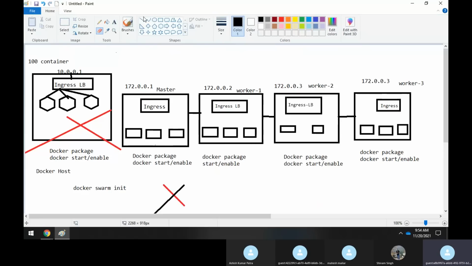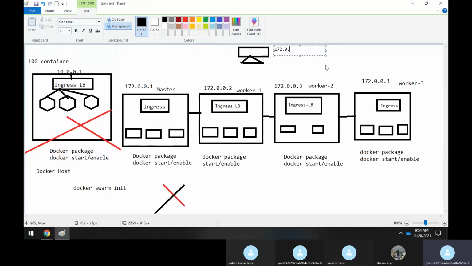Now what is happening is that, assume there is one customer sitting here. There's some customer sitting here, and he wants to try to access this application. So he will be provided this IP address, 172.0.0.1 colon 80. He will just type this in his browser, and hit with that port, maybe 8000.